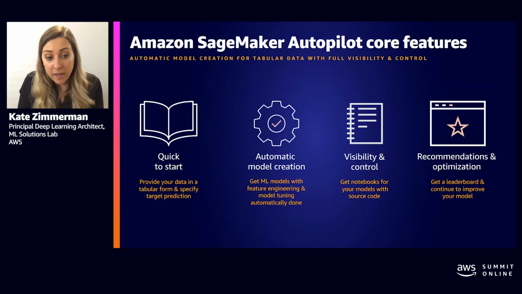And if you have a really big data set that requires distributed training, it's going to stand up distributed training for you. It's going to automate the selection of the instance and the cluster size and all of that to optimize for cost during your training jobs. And of course, you get full visibility and control throughout. So you know exactly what feature combinations it tried, which ones worked, which ones didn't, and what metrics it used to determine what was good and what was bad. And you also get a leaderboard of the models that you trained. With hundreds of models, you don't want to go through that by hand to figure out which one was the best. So you get a nice recommendation leaderboard that tells you these are the best performers, which you can then leverage for further optimizations and model training if you need to.